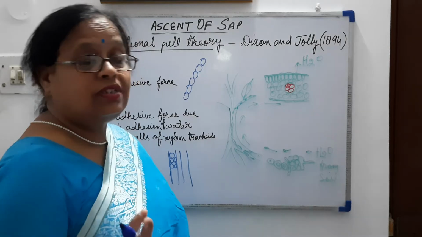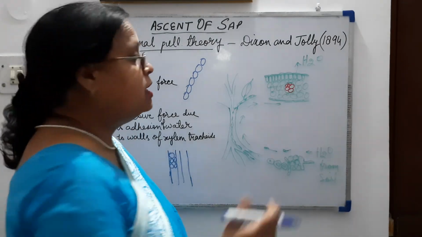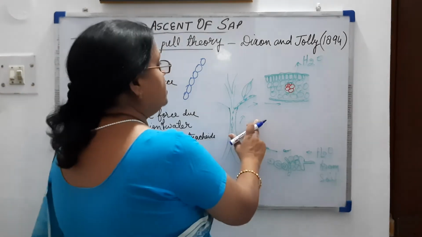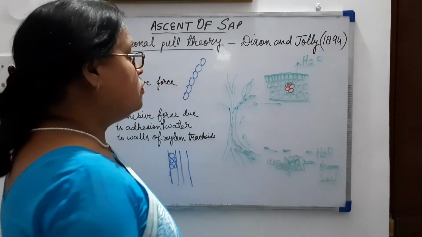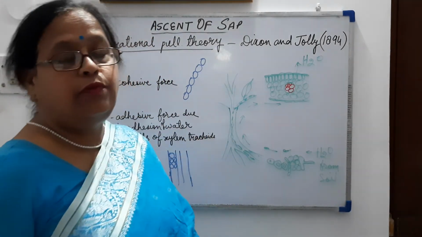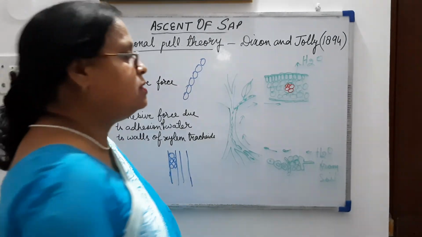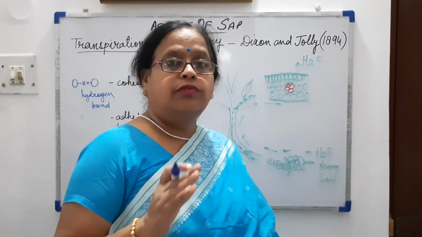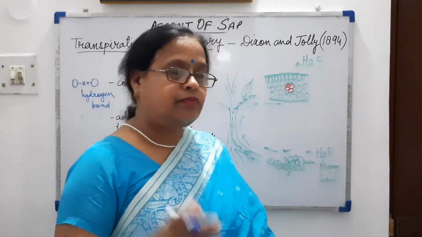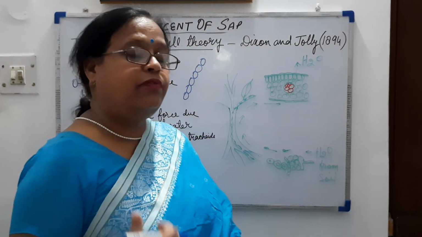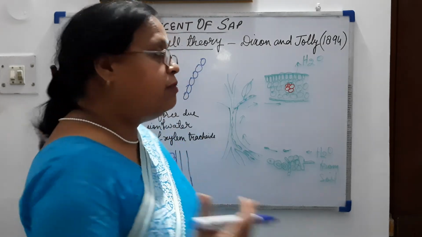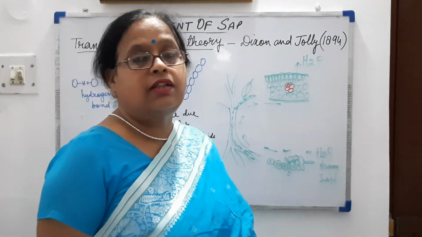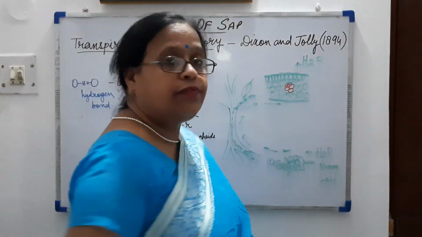So these forces are there, and another force is the transpiration pull. We will understand this with this diagram. What happens during the daytime when transpiration is taking place? We know that water vapor is being lost through the stomata. Because water vapor is being lost, there will be high osmotic potential in the cells of the leaf.